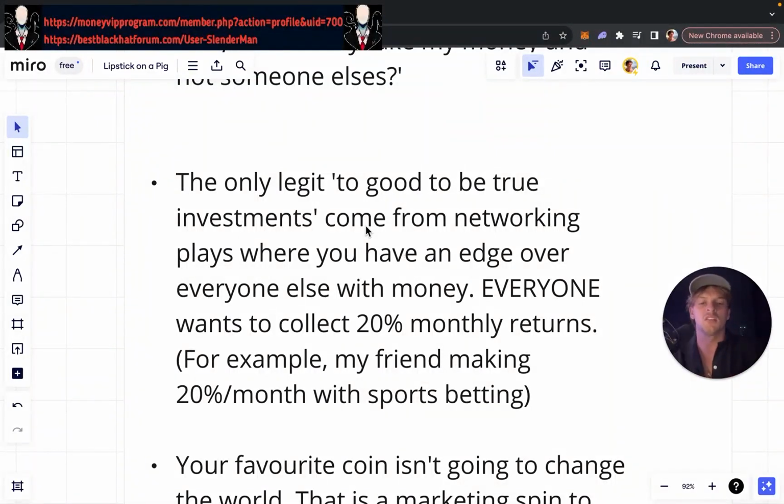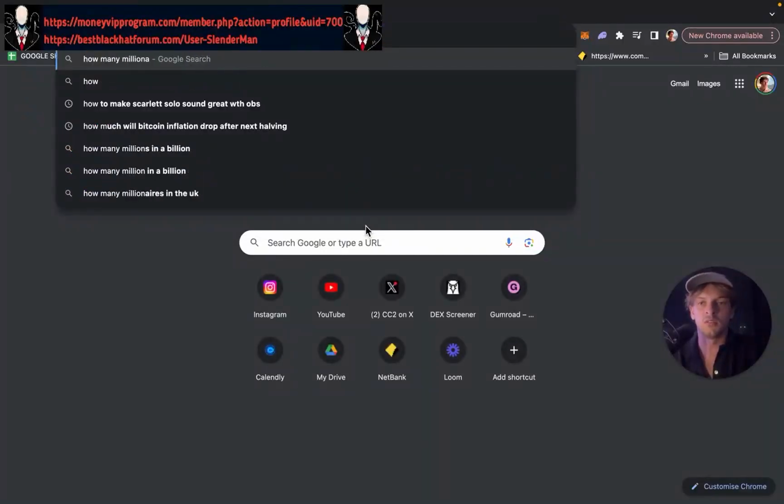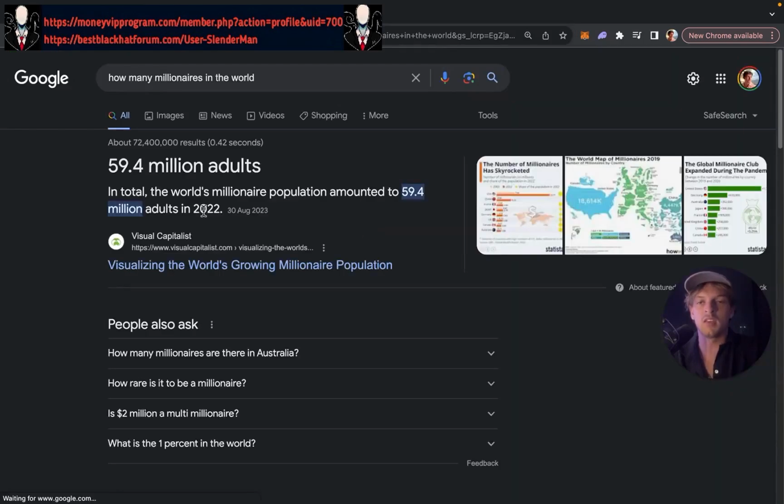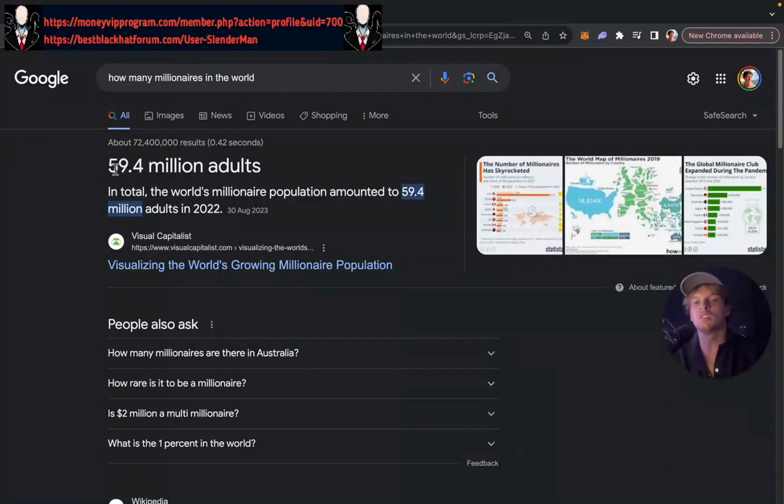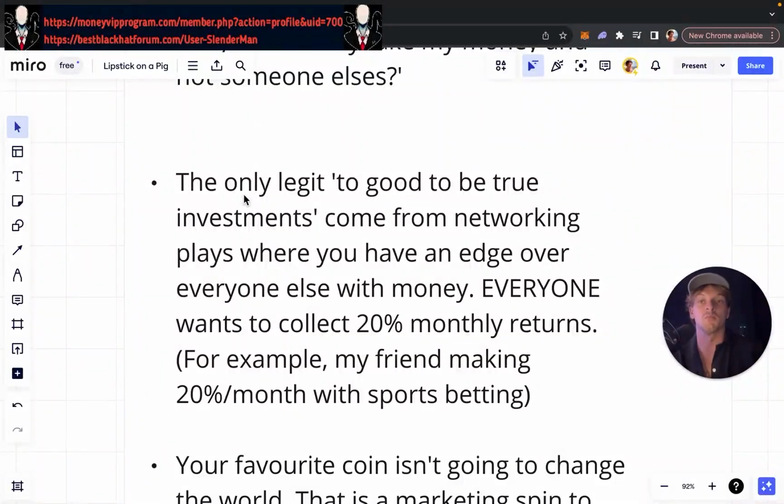How many millionaires are there in the world? Really? Wait, what's this? 60 million adults. Holy shit, that's a lot of millionaires. There were 60 million millionaires in the world in 2022, so there's probably more. Every single person who's a millionaire has money that they need to put somewhere to try to grow it, right? And so if there's an opportunity where they say, we can make you 20% a month returns with low risk, 60 million millionaires would put at least $50,000 into that.